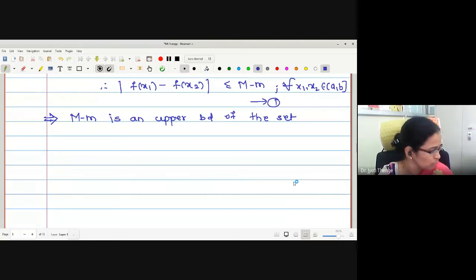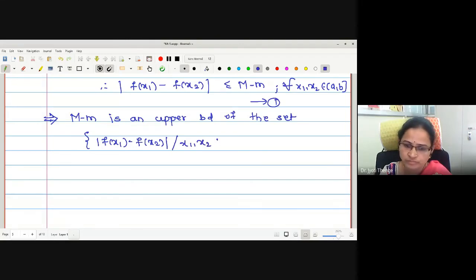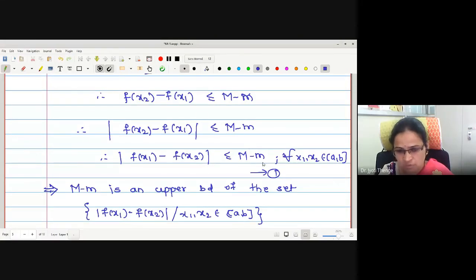Next, what do we want to prove? That this is the least upper bound. Now how should I prove this is the least among all the existing upper bounds? To prove that, we will subtract something from the right part, M minus m, and prove that it will not be an upper bound.